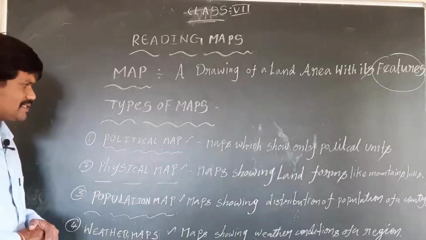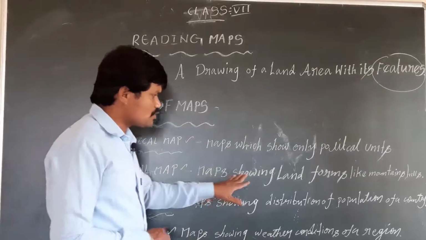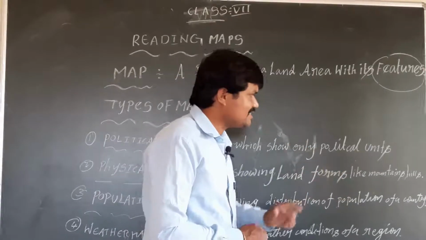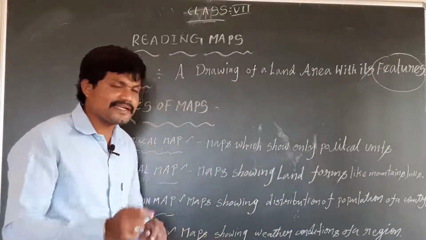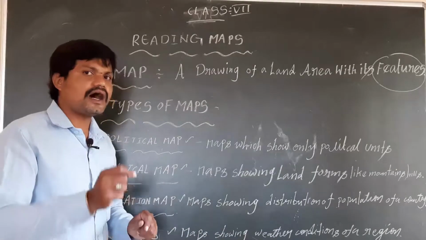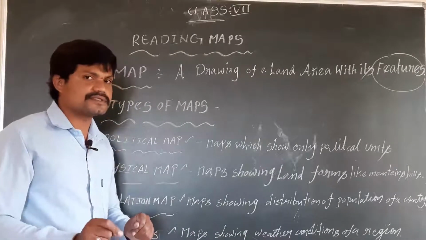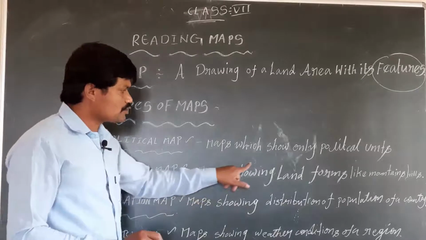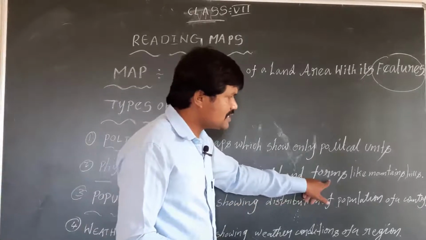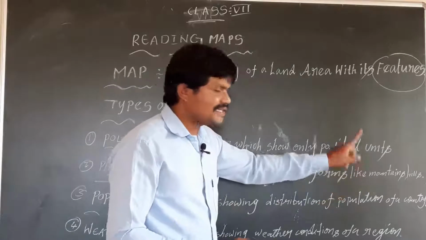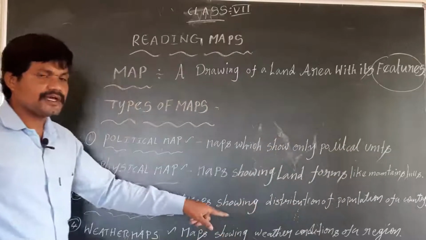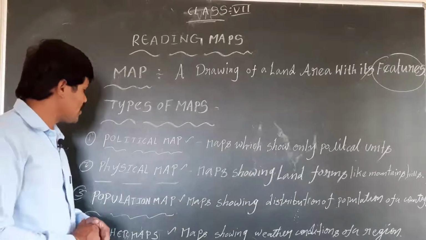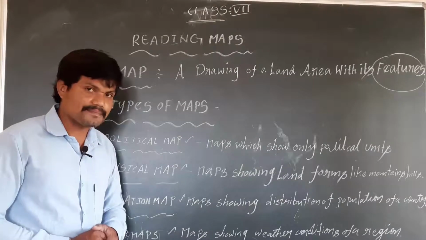Physical map means maps showing landforms like mountains, hills, plateaus, plains, etc. These are called physical maps.